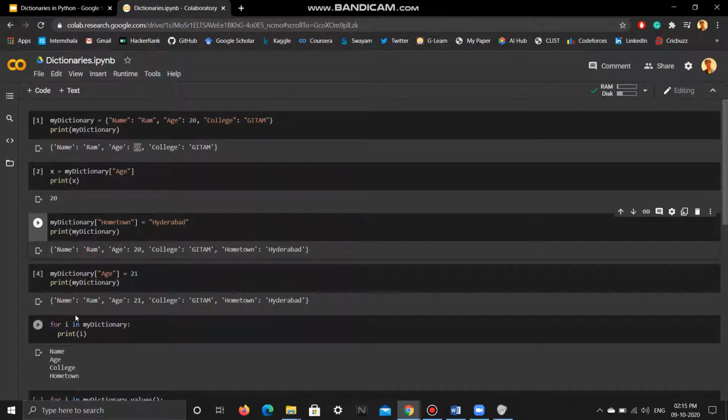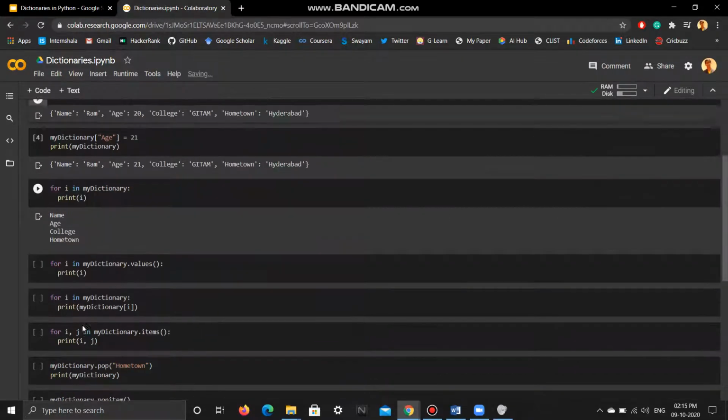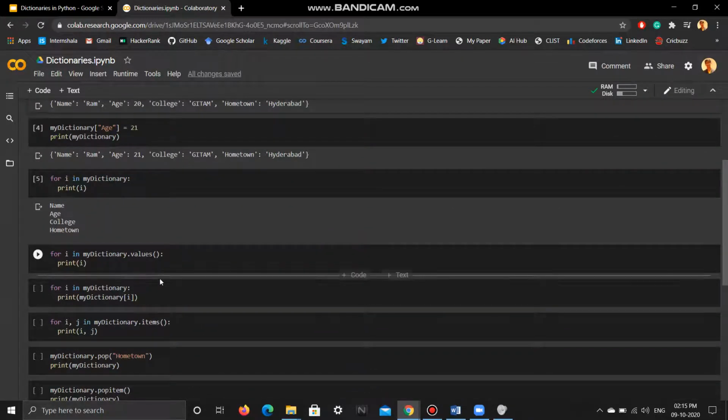That's what is printed here. Name, age, college, hometown. So if you want to access the values, there's a method in dictionary called dot values. This particular method will return the values of a particular dictionary. So I'm giving my dictionary dot values, and it will return a list of values that my dictionary has. My dictionary right now has Ram, 21, Geetam, and Hyderabad, right?